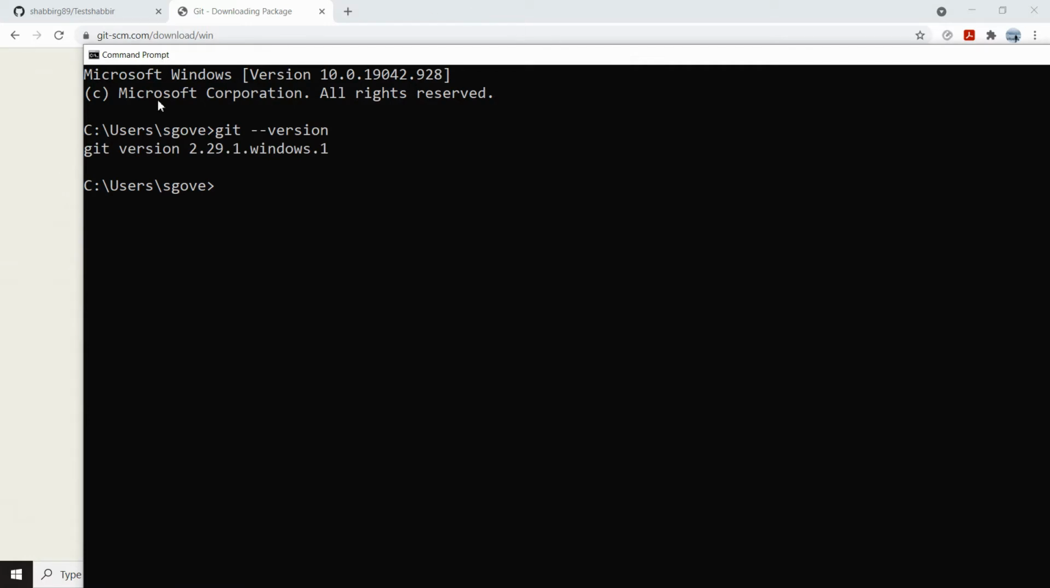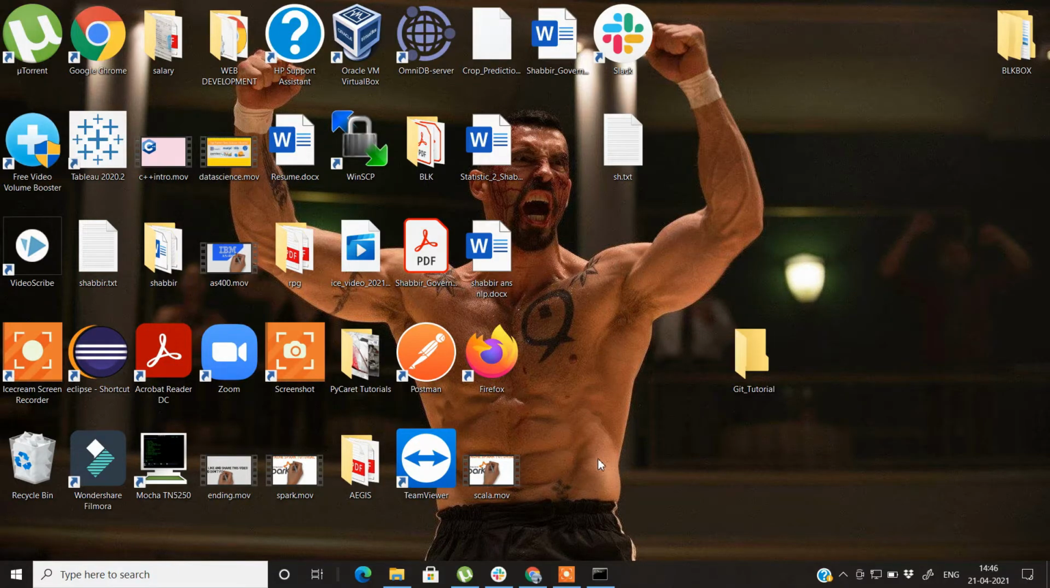So you can see that I have Git version 2.29.1.windows.1 on my system. This same Git comes pre-installed for Mac, and for Linux you need to install it. Now let's start with some GitHub commands.